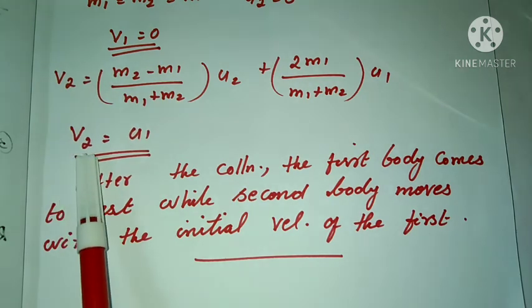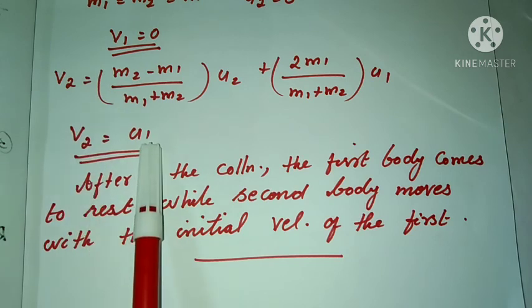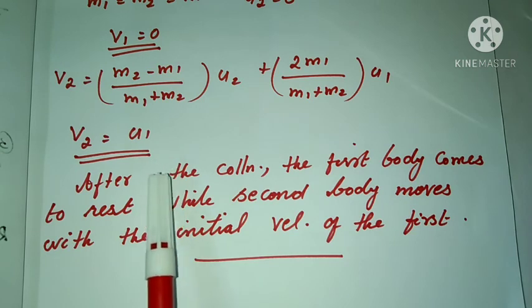Okay, first body comes to rest, but the second body moves with the initial velocity of the first. So we can write V2, the velocity of the second body, is equal to U1, the initial velocity of the first one. Clear? So these are some special cases in the elastic collision in one dimension.